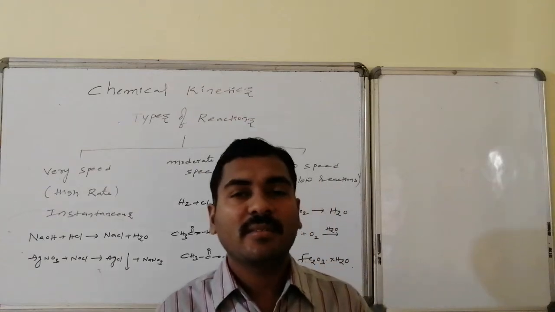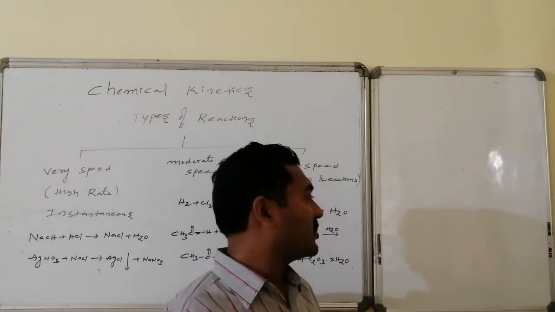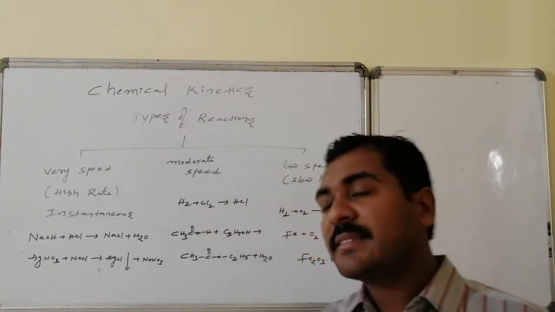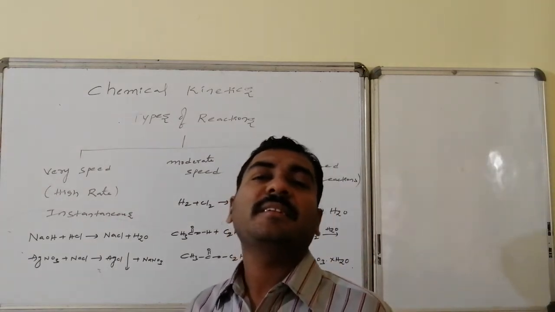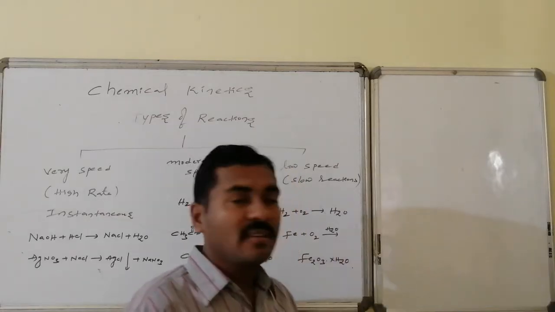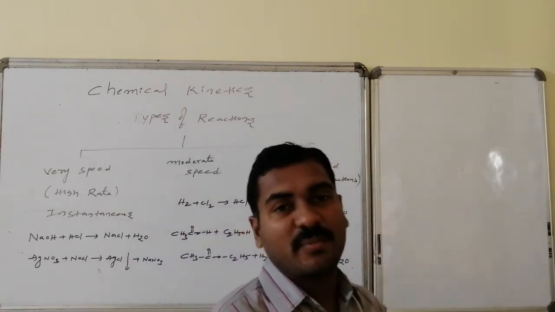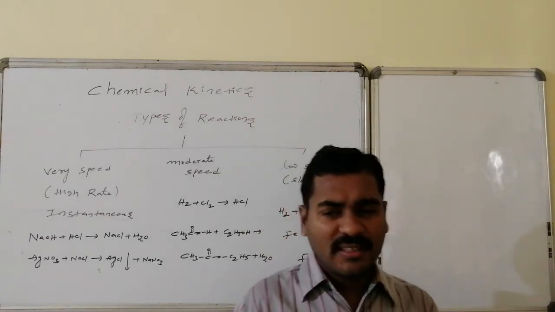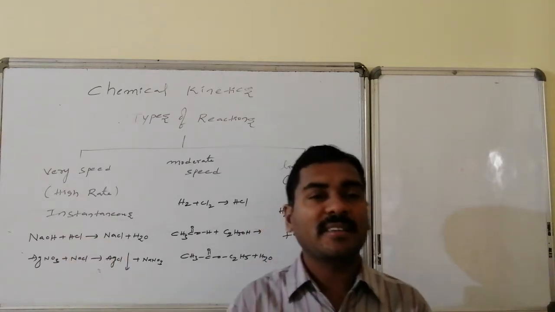These have a very low rate, hence they are slow reactions. Suppose hydrogen and oxygen present in the atmosphere combine and lead to the formation of water molecules. That is a process that takes years. Similarly, iron on reaction with oxygen followed by moisture forms ferric oxide, rust. This is also a process that takes years. Thus, these are very slow reactions, and at the other end are very fast reactions.